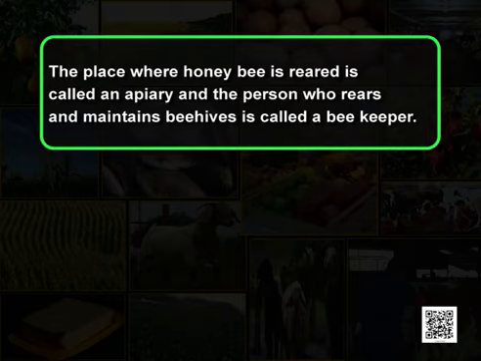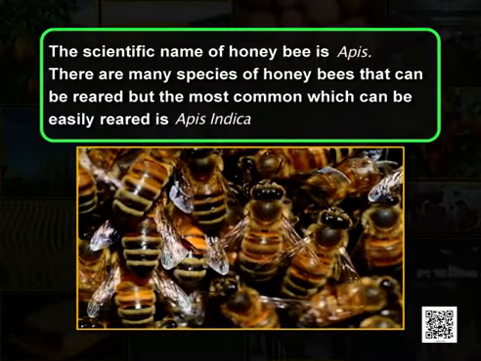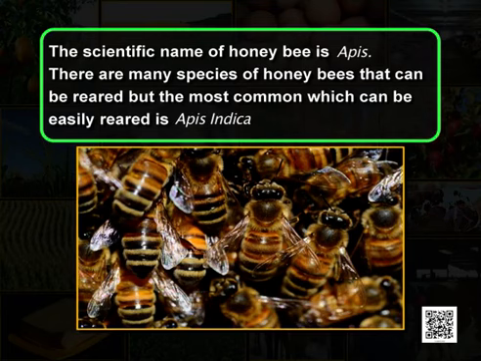The place where honeybee is reared is called an apiary, and the person who rears and maintains beehive is called a beekeeper. The scientific name of honeybee is Apis. There are many species of honeybees that can be reared, but the most common which can be easily reared is Apis indica.